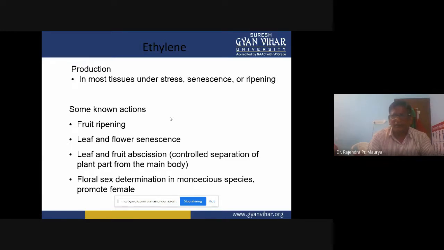Sometimes we notice the shedding of leaves or fruits from the mother plant. That is due to abscission, the controlled separation of a plant part from the main body. That is caused by the ethylene hormones, the ripening hormones.